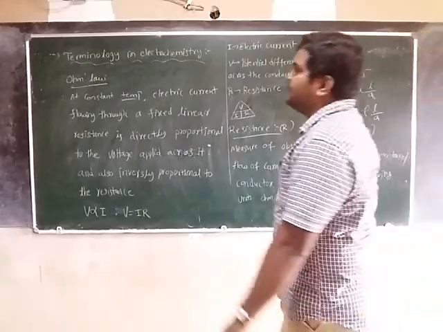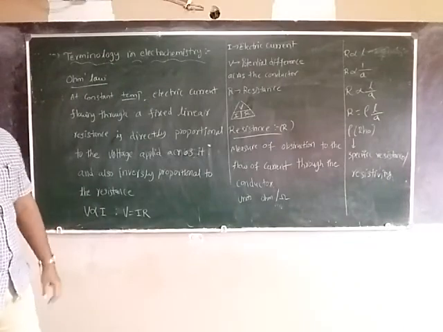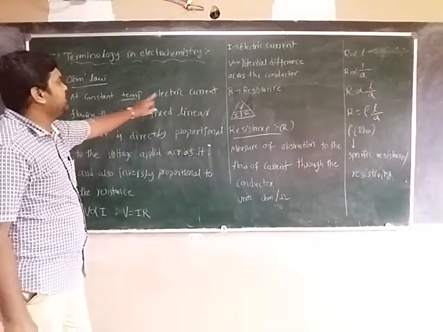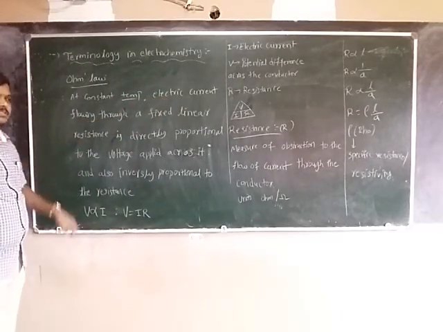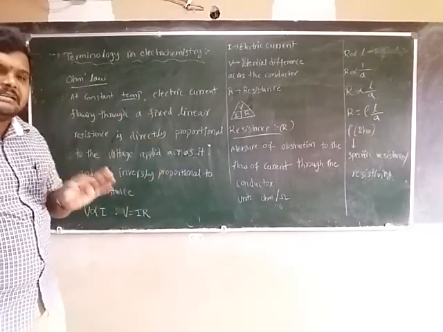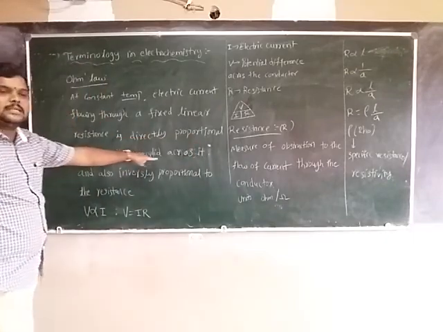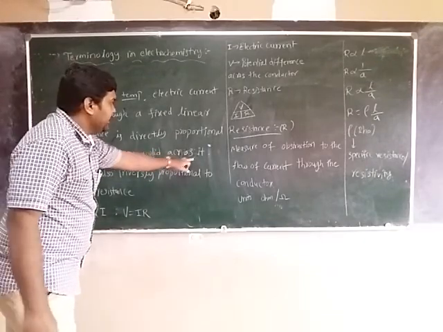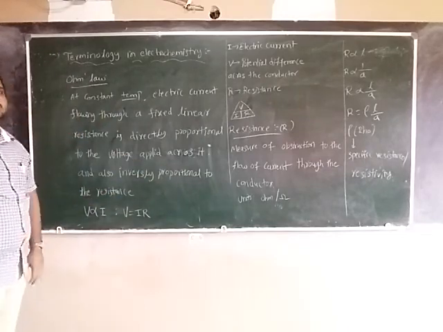Okay, now we see a few important terms in electrochemistry. The first one is Ohm's law. What is Ohm's law? At constant temperature, the electric current flowing through a fixed linear resistance is directly proportional to the voltage applied across it, and also inversely proportional to the resistance.